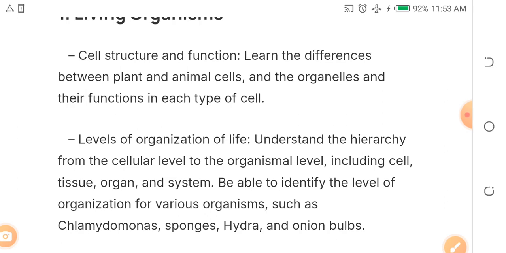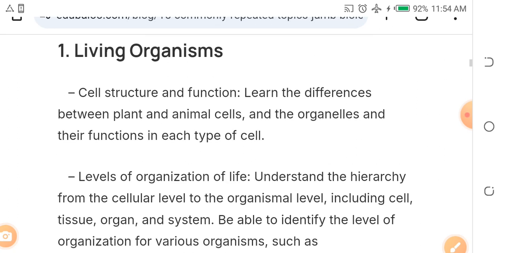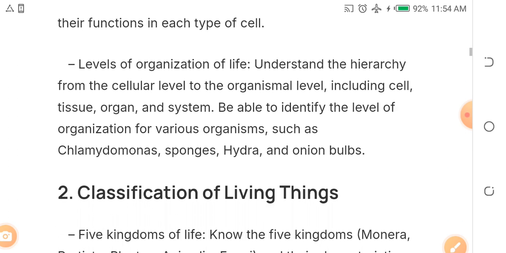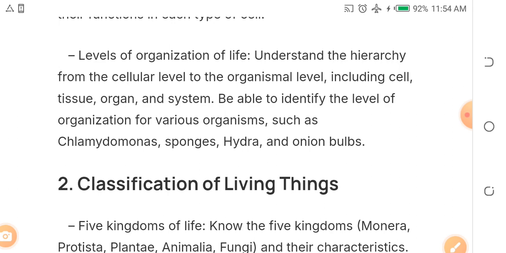Also learn the differences between plant and animal cells. Basically, get your Modern Biology or any good biology textbook and read. Go to cell structure and living organisms, read cell structure, then read levels of organization of life.